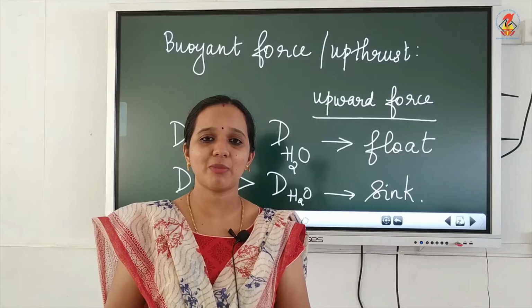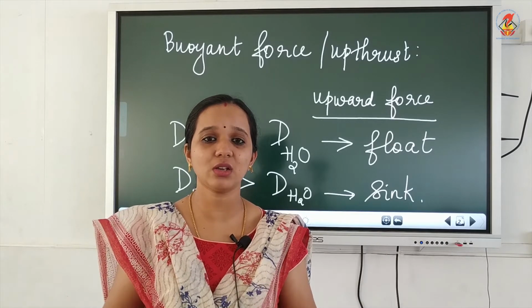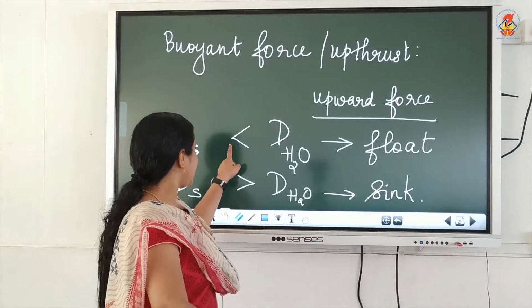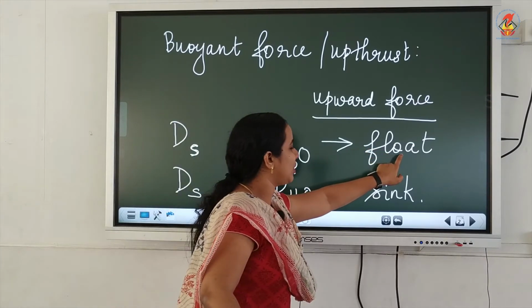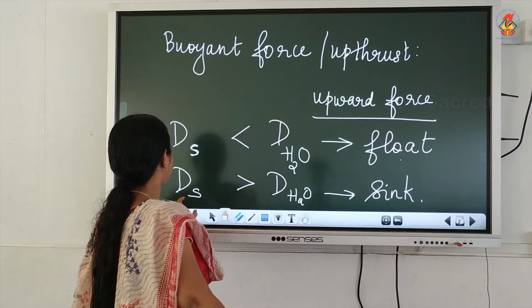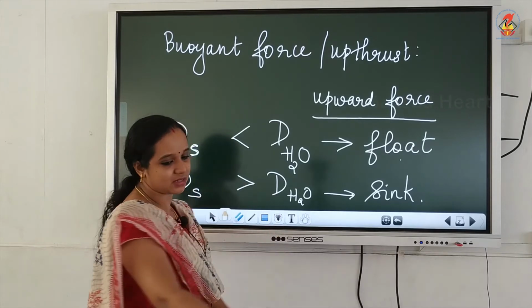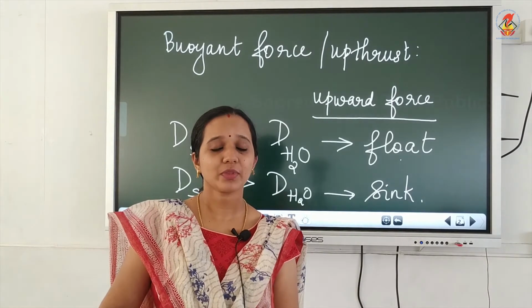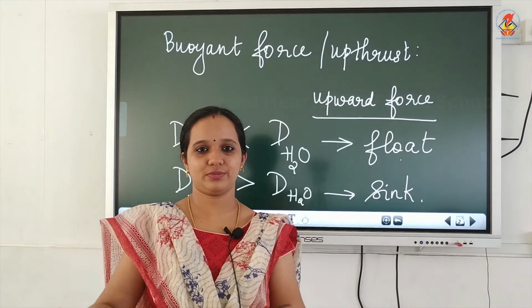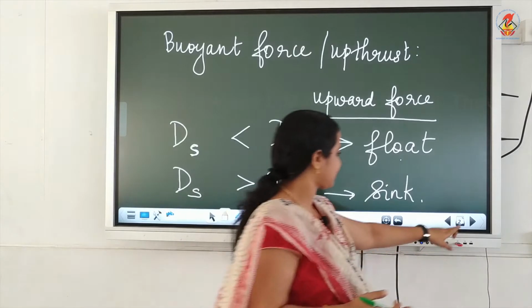Then we will be able to say whether an object will sink or float. If the density of the substance is less than the density of water, the object will float, and if the density of a substance is greater than the density of water, the object will sink. Okay. Now, let us see how this happens.